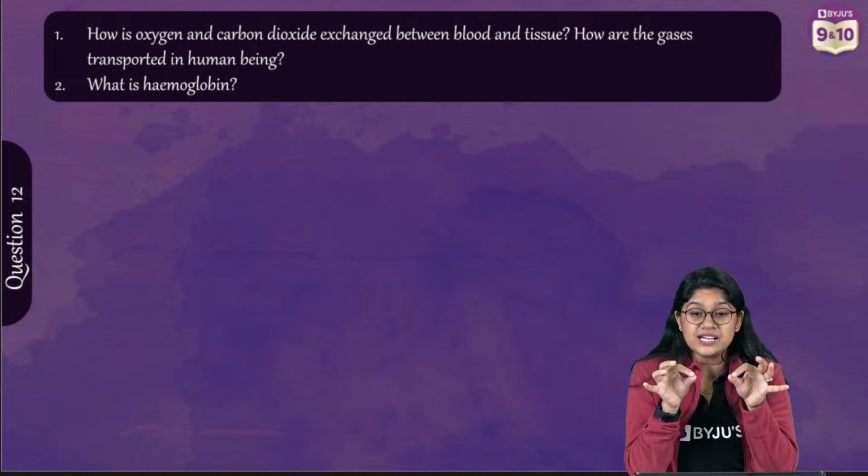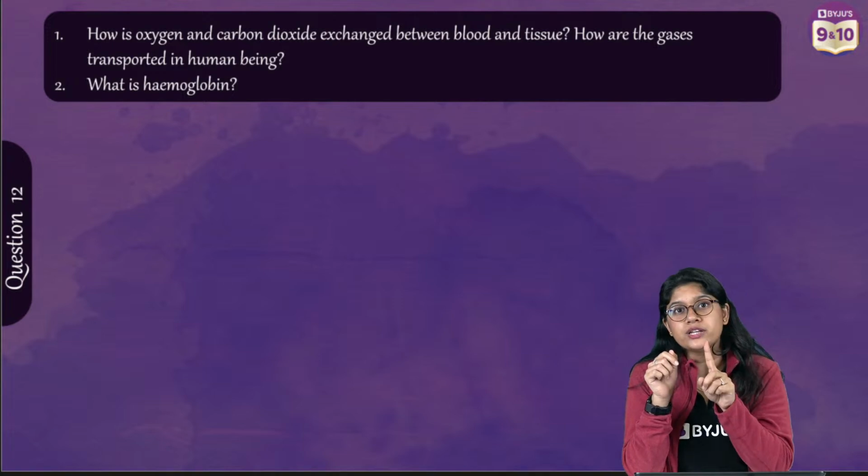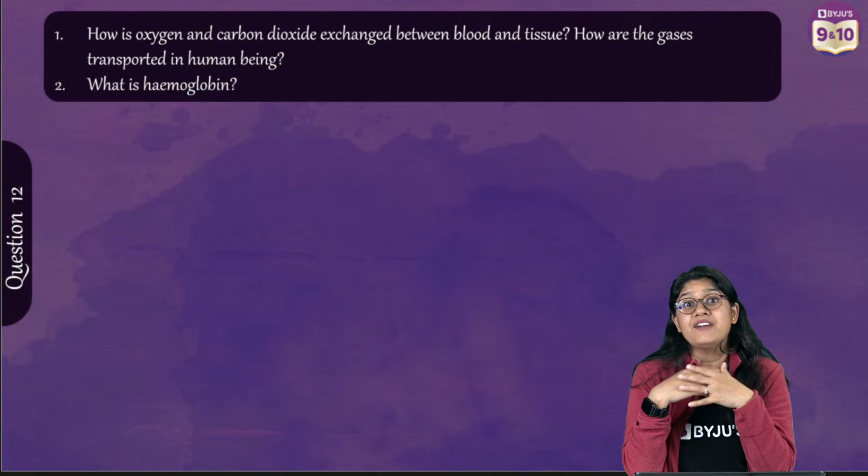So we have cilia in the respiratory system, in our nostrils, of course we have, right? And cilia we have in all the columnar cells also, ciliated columnar cells, right? We have discussed this in class 9th.